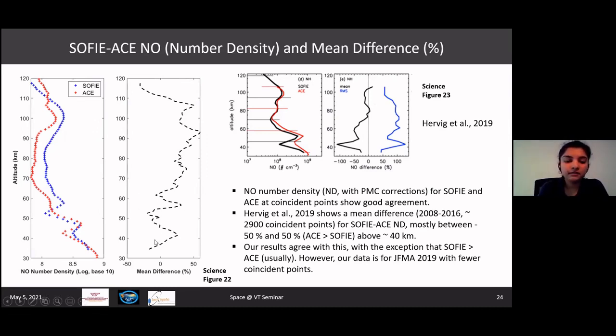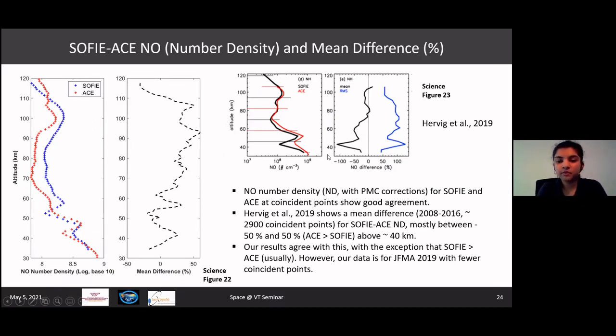And as we can see, in our results there is a good agreement with published results as well. Our result is only for the first 4 months of 2019, where SOFI measurements are consistently higher than that of ACE measurements, but with a very decent difference between 0 and 50%.